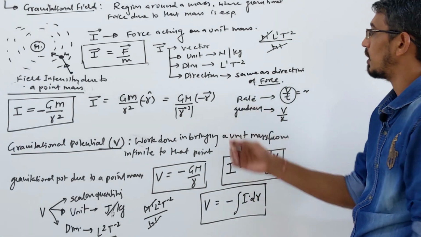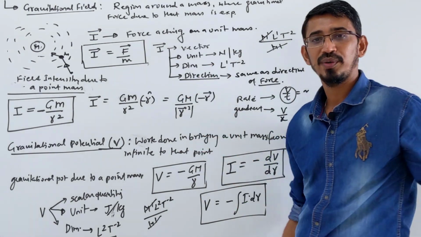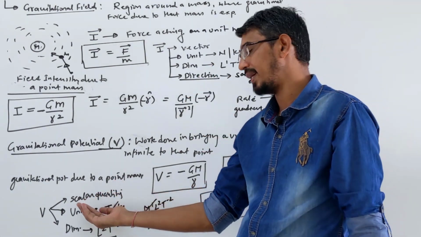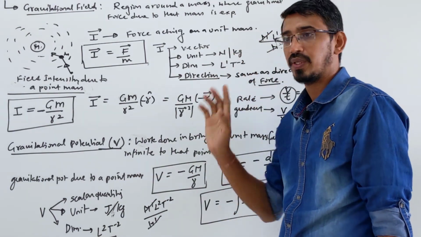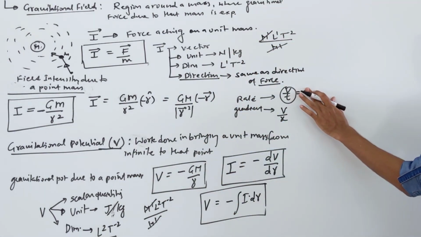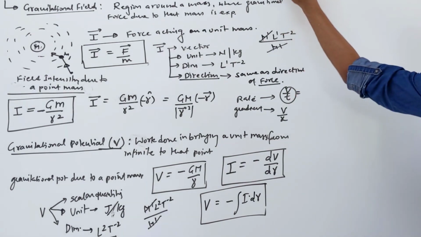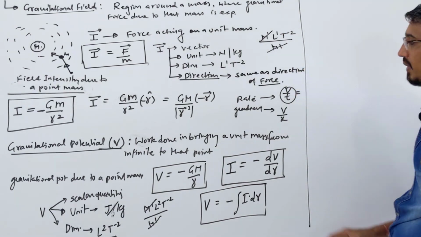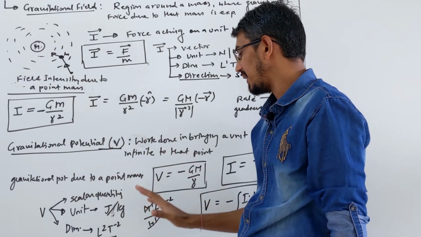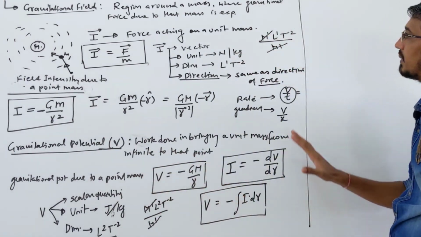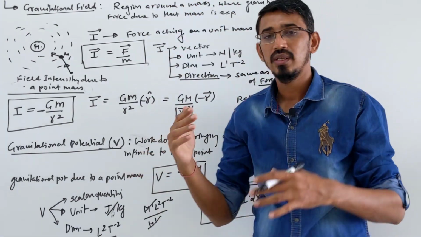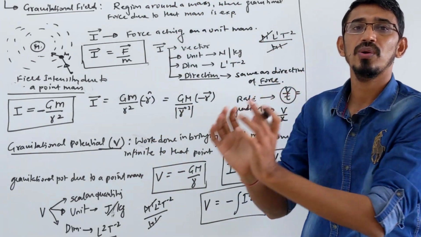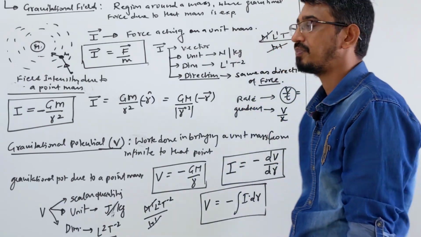What about direction? We don't need it, because potential is a scalar quantity, so direction doesn't matter. Intensity is a vector quantity, so we need direction. So I have discussed the potential and field due to a point mass. I will discuss numericals on this, which will be very easy and interesting. But mainly they ask questions on intensity and potential for a solid sphere and a hollow sphere, which we will discuss now.